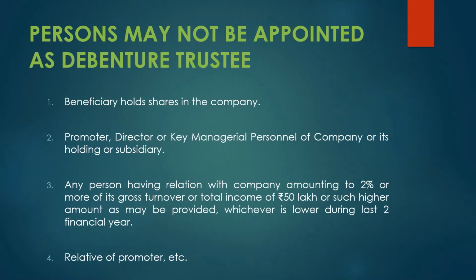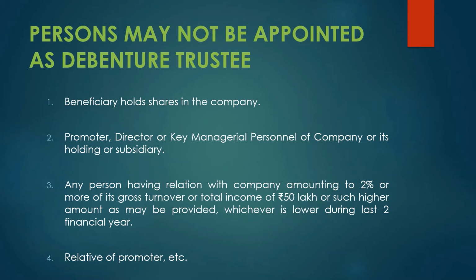Next, we will talk about the persons who cannot be appointed as a debenture trustee. Normally, we know any person can be appointed as a debenture trustee by the company, but some persons are restricted from that list. So who may not be appointed as a debenture trustee? First is a beneficiary who holds shares in the company. Such a person cannot be the debenture trustee of the same company.